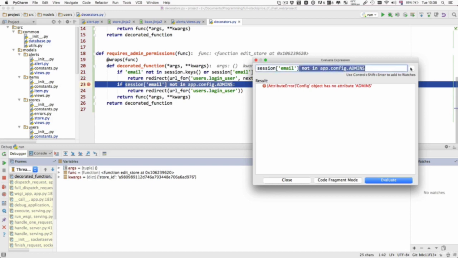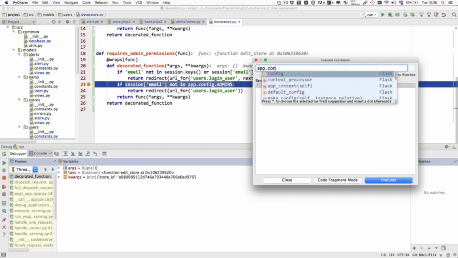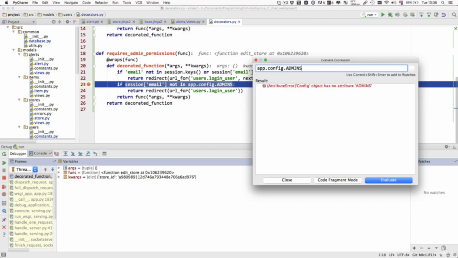So we know that session email is working, and that's the email that's in the session, as you would expect. So what must not be working is app.config.admins. And indeed, it says that the config object, which is app.config, has no attribute admins. So remember, when you access something using the full stop, the period, then admins is treated as an attribute of config.